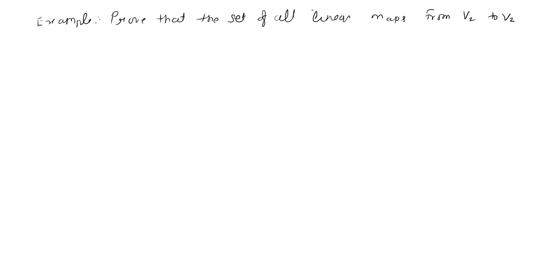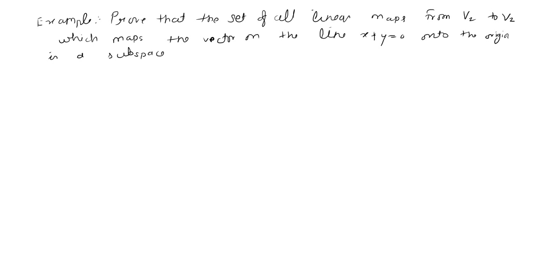Example, prove that the set of all linear maps from V2 to V2 which map the vectors on the line x plus y is equal to 0 onto the origin is a subspace of L(V2, V2). So this is our today's example.